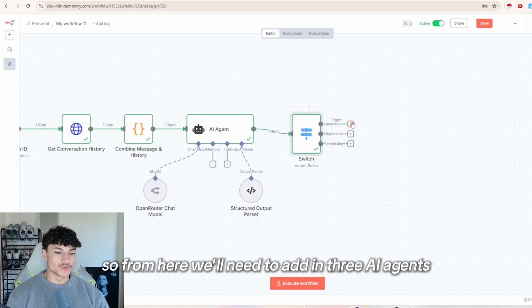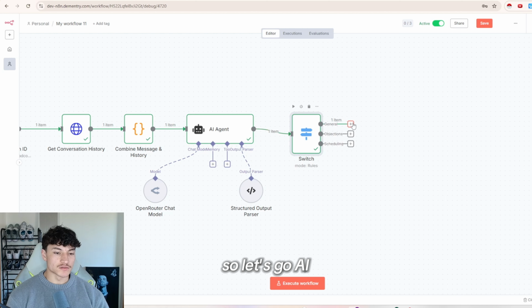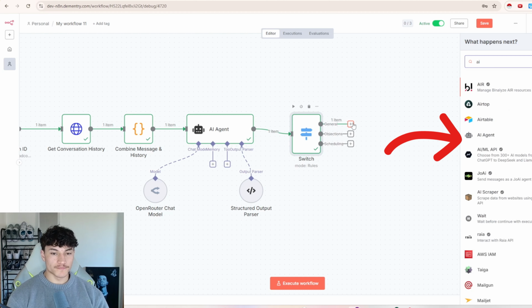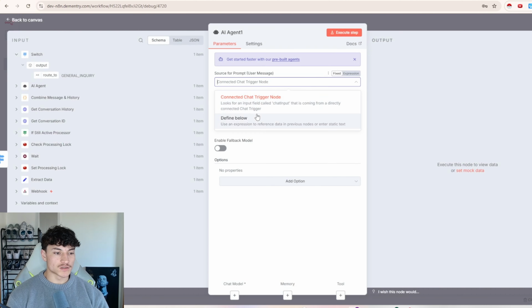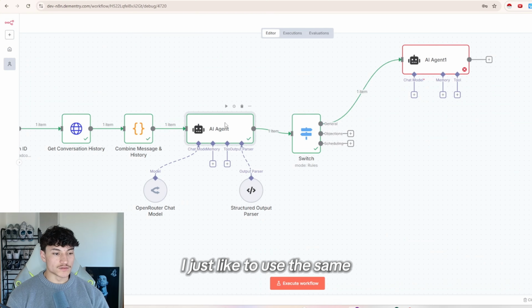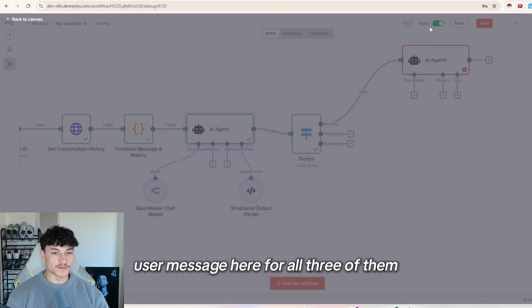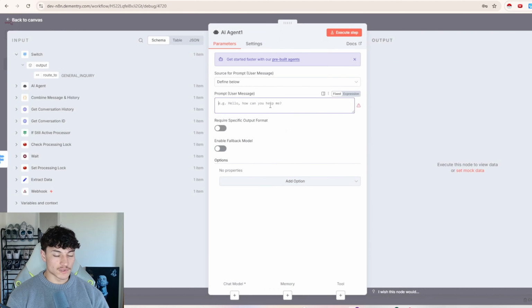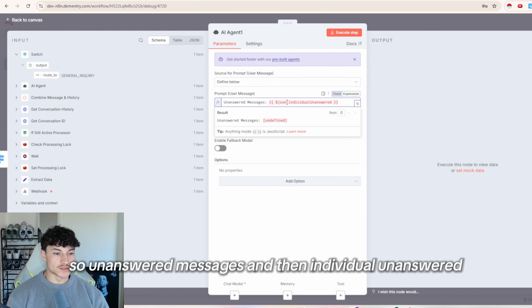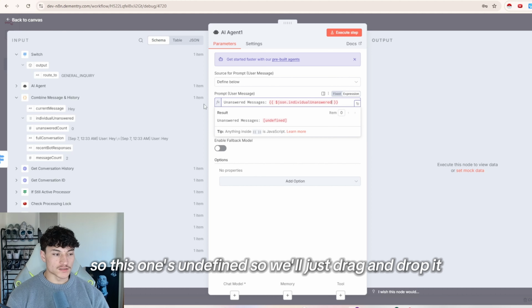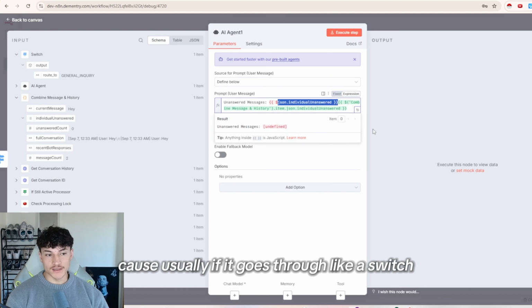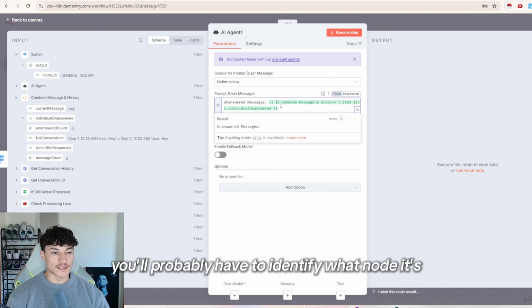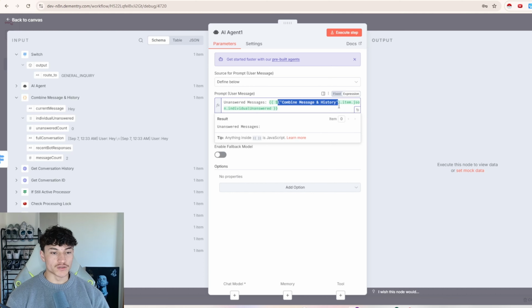So from here we'll need to add in 3 AI agents. So let's go AI agent. For the prompt user message, we'll just go define below. I just like to use the same user message here for all 3 of them. So unanswered messages and then individual unanswered. So this one's undefined, so we'll just drag and drop it. Because usually if it goes through like a switch or if node, you'll probably have to identify what node it's coming from.